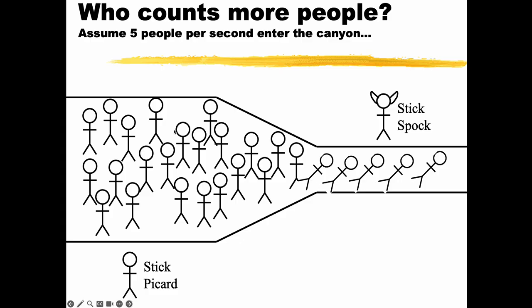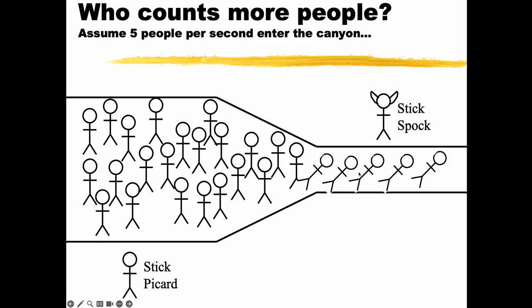If Picard is counting, he's seeing 5 people per second come in. Guess what Spock has to see? If I'm cramming 5 people per second into this side, Spock must also be seeing 5 people per second run by here. Because if not, these folks are going to get all compressed and squished in here, and nobody wants that.